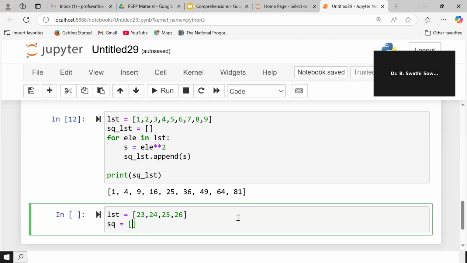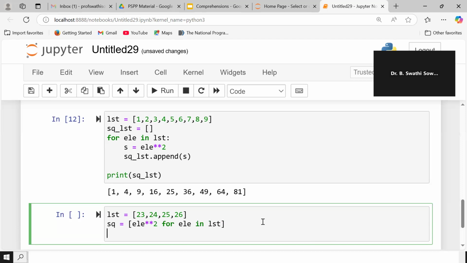So the same thing, what I have to do? Element square I have to do, and for each element in the list. And print. I want to know what SQ consists of now, so I am writing here SQ.